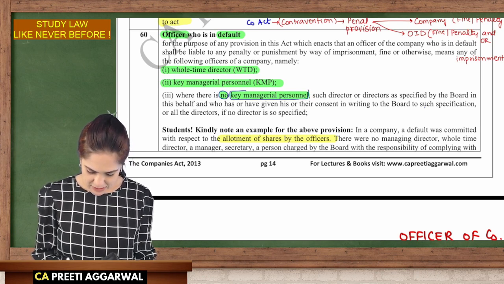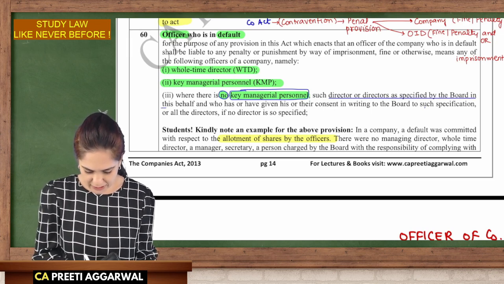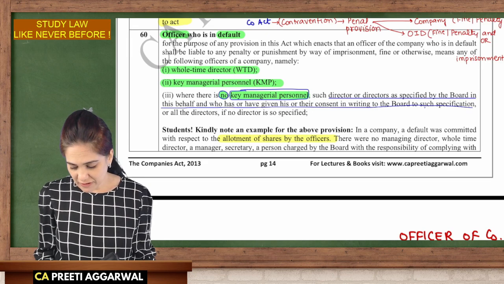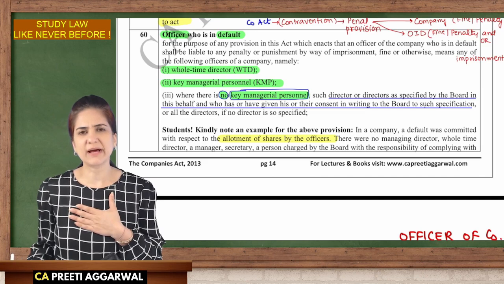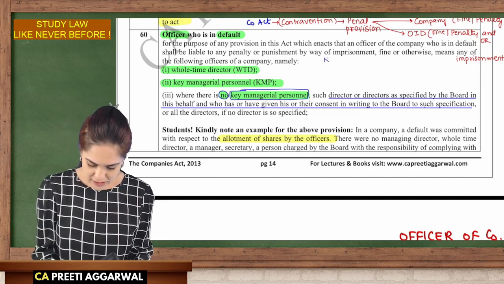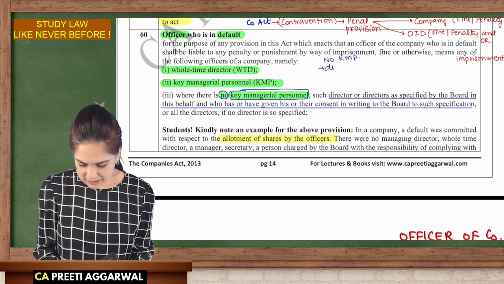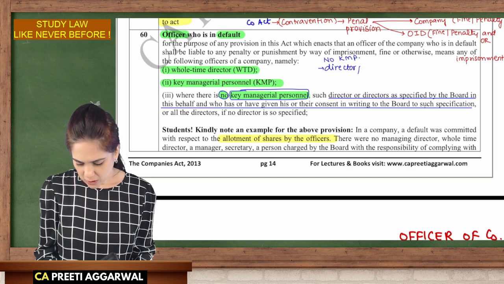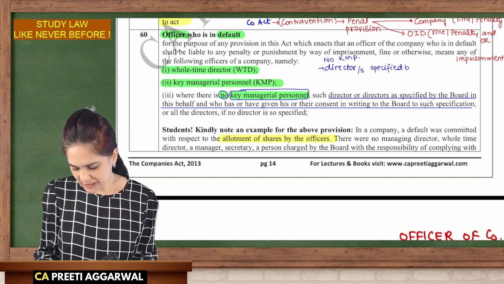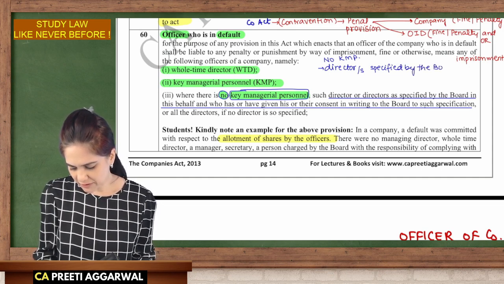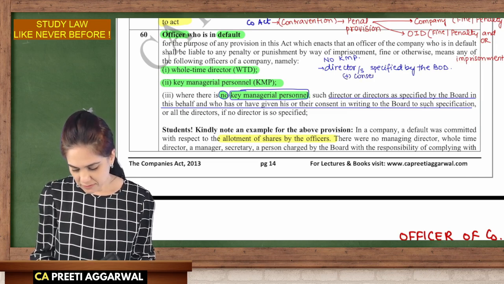Then in that case, such director or directors as may be specified by the board, and who have given their consent. All right, in case something goes wrong, I will be liable. Okay. So when there is no KMP, then the director or directors, as may be specified by the board, they will be liable. Plus, they should also give their consent.